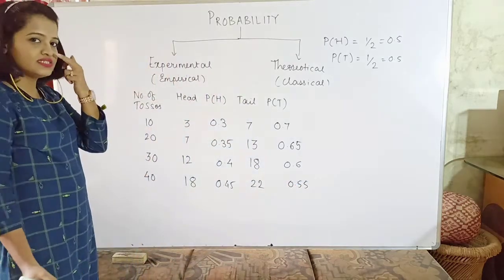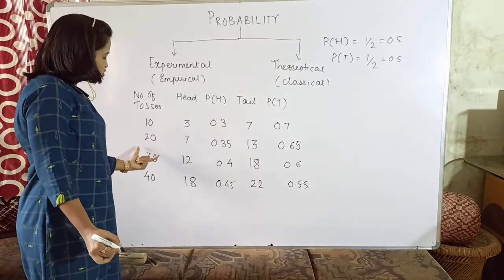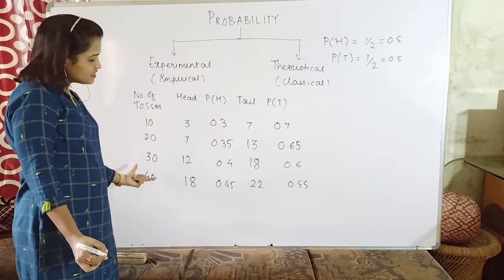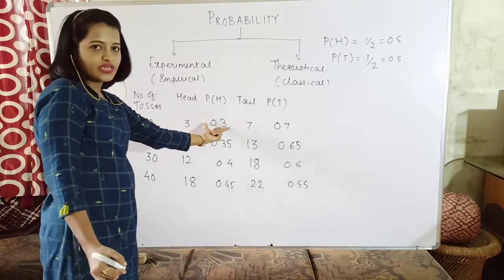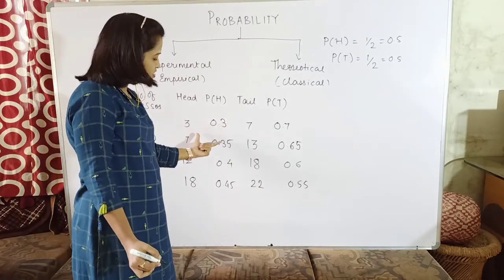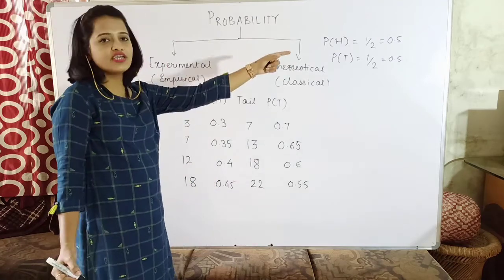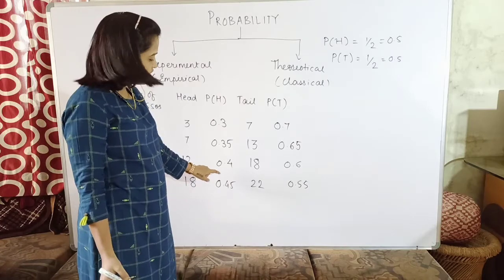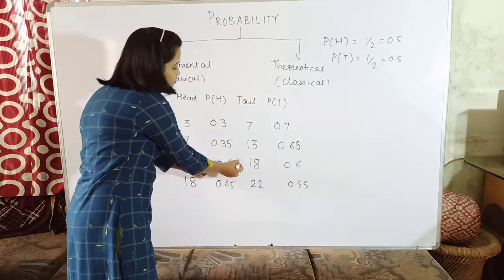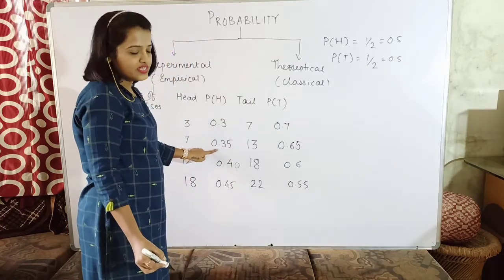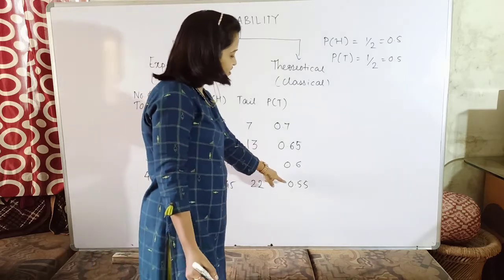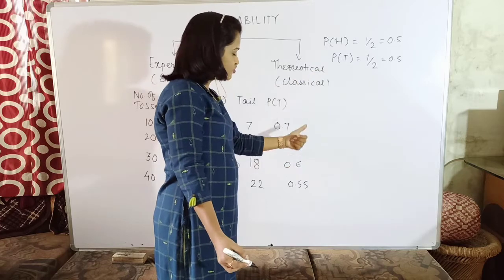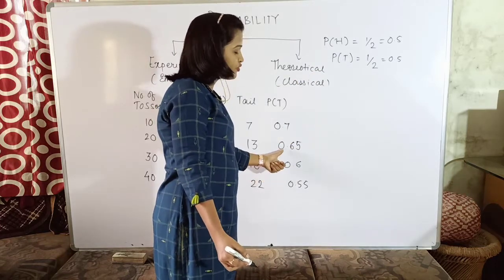Okay, so as you can see, as the number of times the coin is tossed is increasing, the probability value, the experimental probability value, is approaching the theoretical probability value. So 0.45 is more nearer to 0.5 rather than 0.40, 0.35 and 0.3. Similarly, 0.55 is more nearer to 0.5 rather than 0.6 and 0.65.